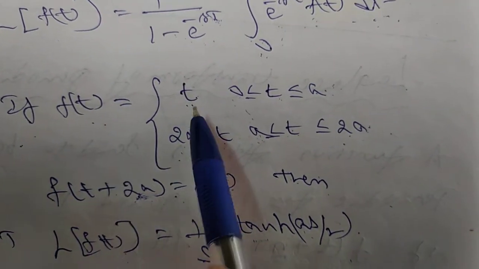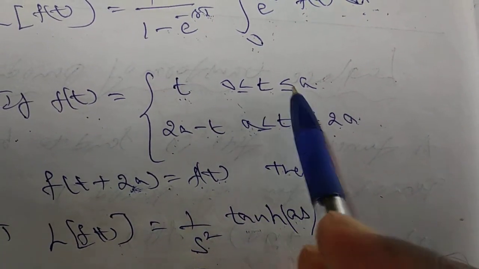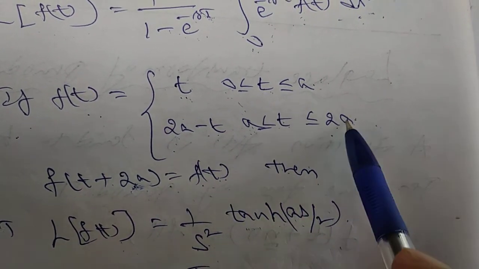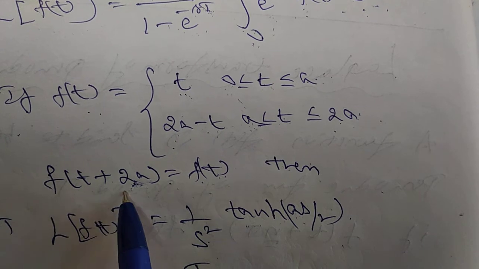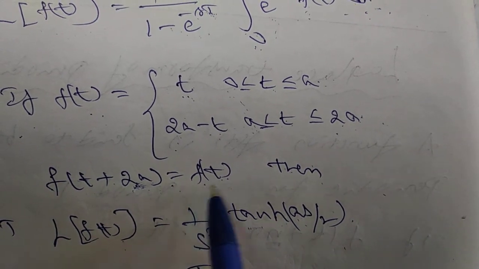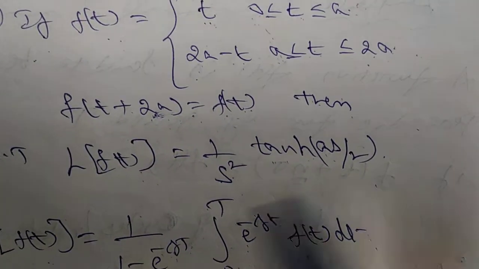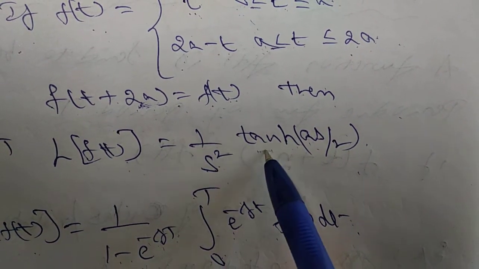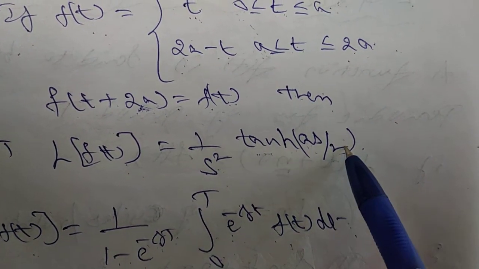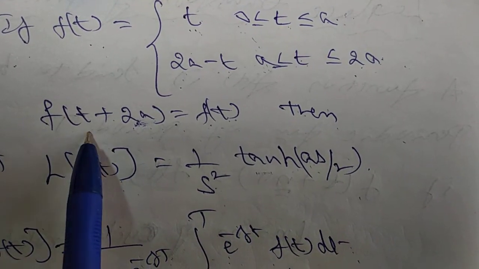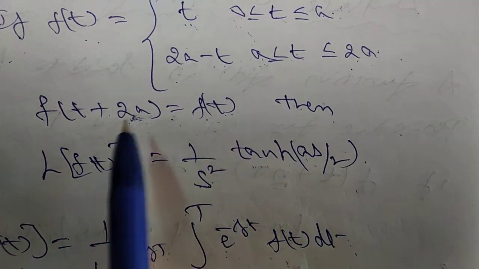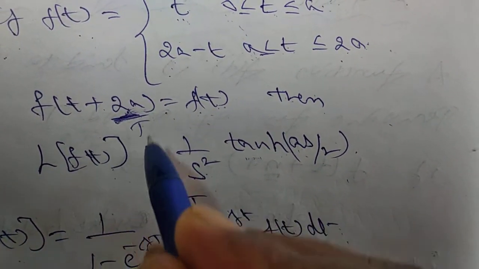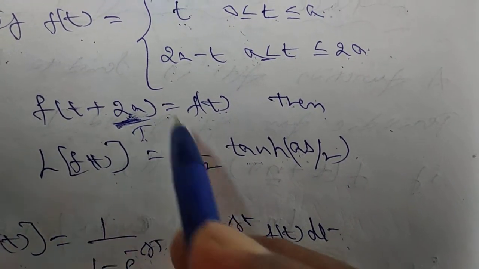Now we take one problem. If f of t is equal to t in the interval 0 to a and 2a minus t in the interval a to 2a, and it is given that f of t plus 2a is equal to f of t, then we have to prove that the Laplace transform of f of t is equal to 1 by s square tanh of as by 2. Here f of t plus 2a is equal to f of t means this is a periodic function of period T equal to 2a.